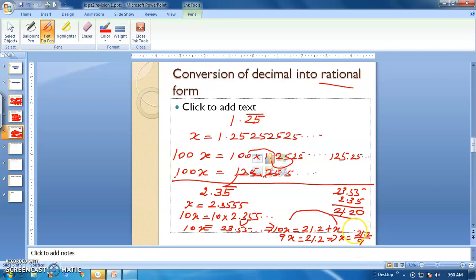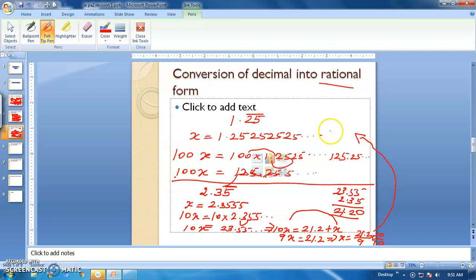But look at this, the numerator is a decimal number, so it is not an integer. We have to convert this into an integer, because rational form means both numerator and denominator are integers. How do we convert this into an integer? After the decimal only one digit is there, so it is enough to multiply with 10 and divide by 10.